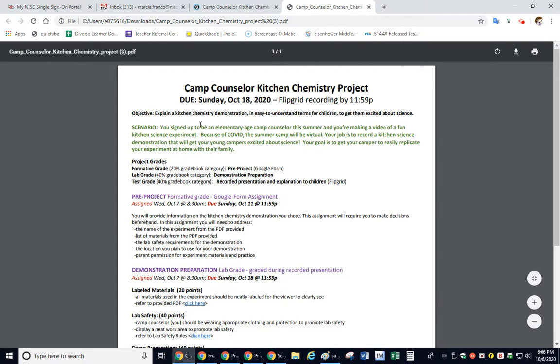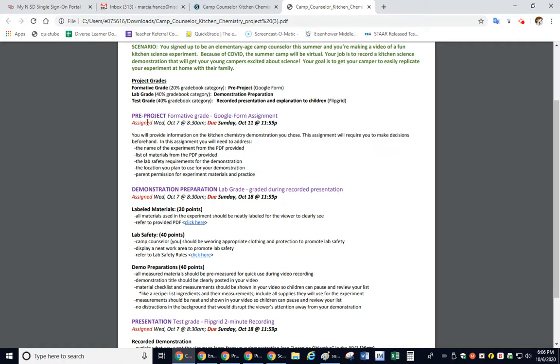Due on the 18th. This green part is what I just read to you, the whole scenario. You're a camp counselor. Your pre-project assignment is going to be a Google form assignment, the one that's due this Sunday, the one that you're probably going to need to talk to your family about. You're going to need to address these things. So you need to know the answers to these ahead of time, to these bits of information. You're going to have to decide on what kitchen chemistry experiment you're going to demonstrate, okay? And that comes from this PDF right here.